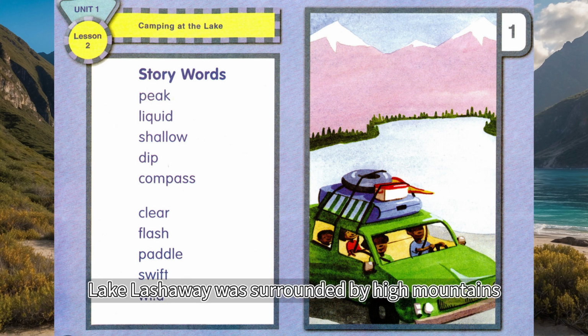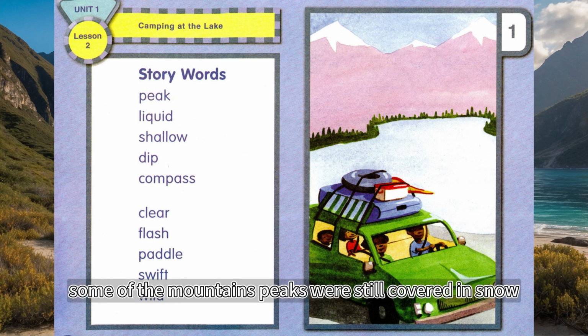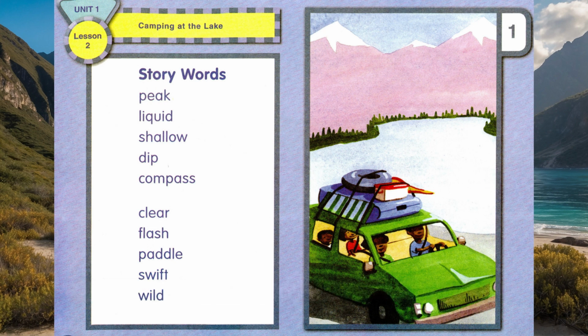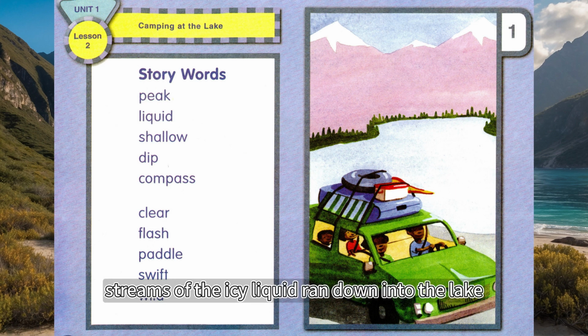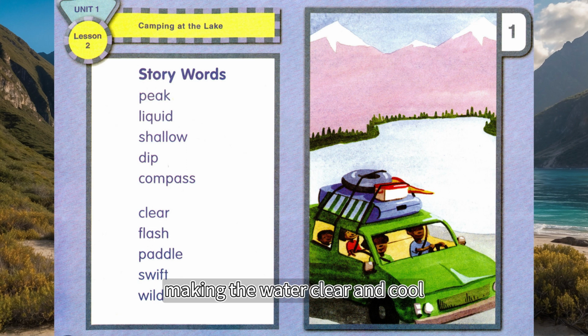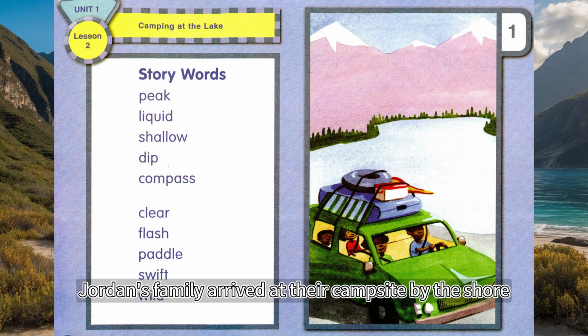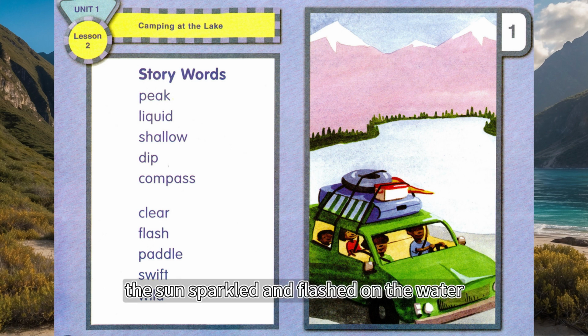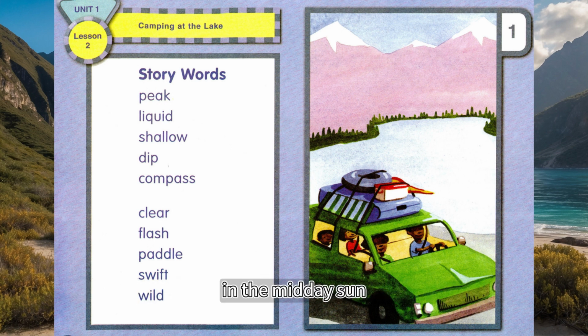Lake Lashaway was surrounded by high mountains. Some of the mountain's peaks were still covered in snow, even though it was June. As the snow melted, streams of the icy liquid ran down into the lake, making the water clear and cool. Before too long, Jordan's family arrived at their campsite by the shore. The sun sparkled and flashed on the water in the midday sun.